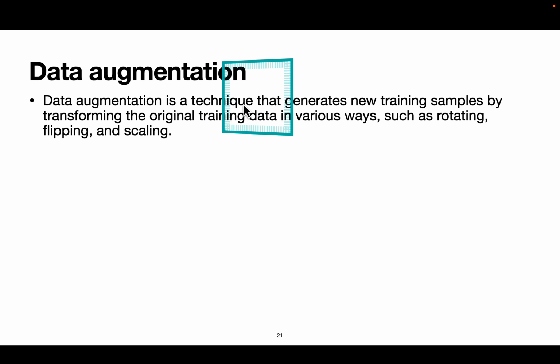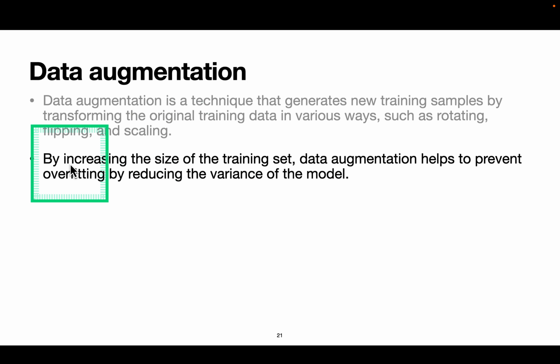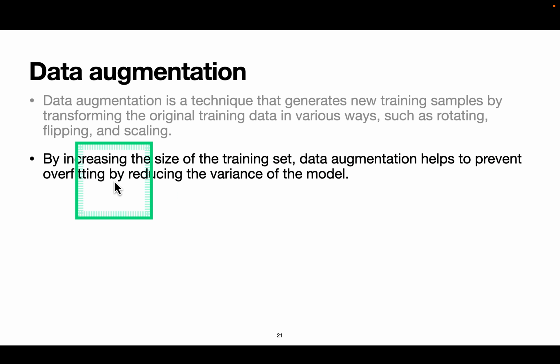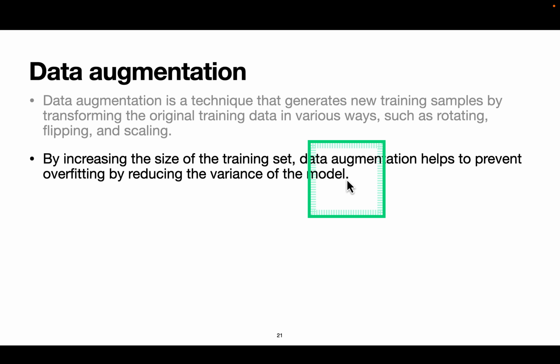Data augmentation. Data augmentation is a technique that generates new training samples by transforming the original training data in various ways, such as rotating, flipping, and scaling. By increasing the size of the training set, data augmentation helps to prevent overfitting by reducing the variance of the model.